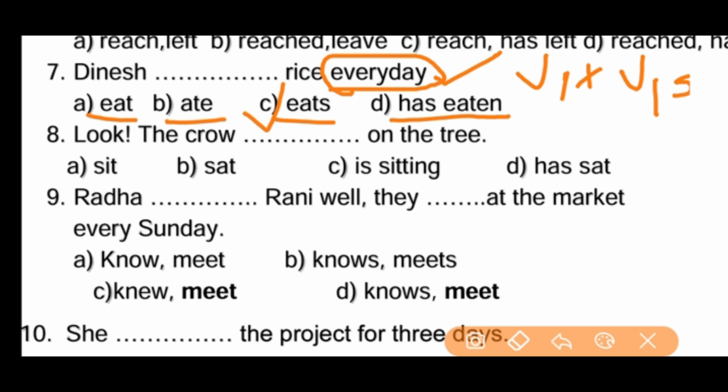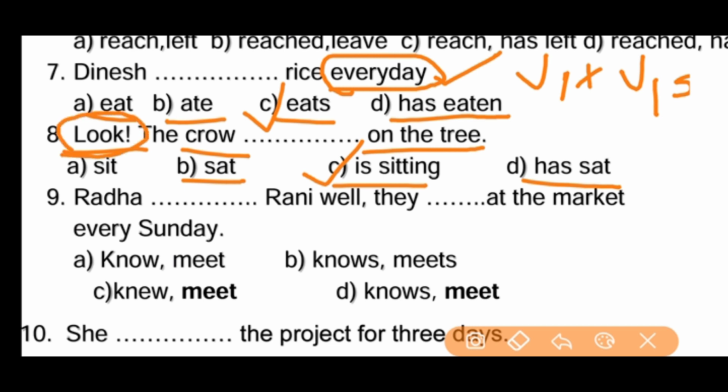Look, the crow ___ on the tree. The crow sit, the crow sat, the crow is sitting, the crow has sat. Which is the right, friends? The right answer, C. Because here again I would like to give you one more clue.